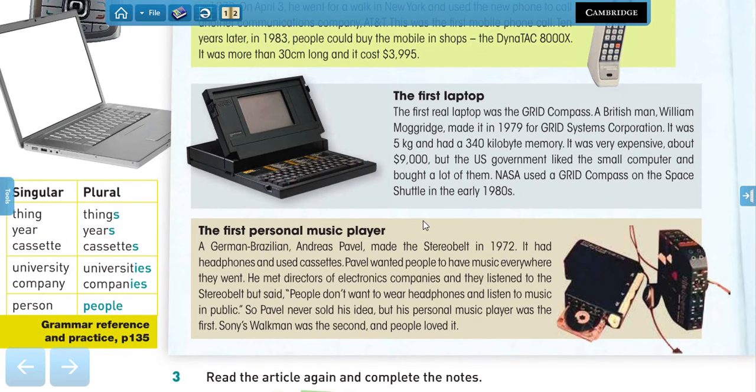And then we have the first personal music player. It looked very weird, right? A German-Brazilian, Andreas Pavel, made a stereo belt in 1972. It had headphones and used cassettes. Pavel wanted people to have music everywhere they went. He met directors of electronic companies and they listened to the stereo belt but said people don't want to wear headphones and listen to music in public. So Pavel never sold his idea, but his personal music player was the first. Sony's Walkman was the second and people loved it.